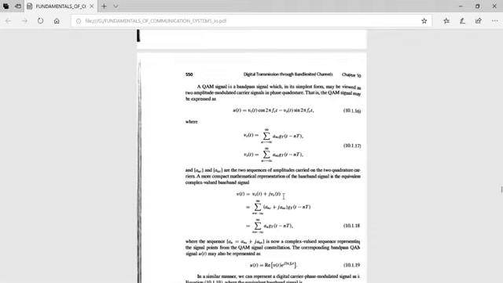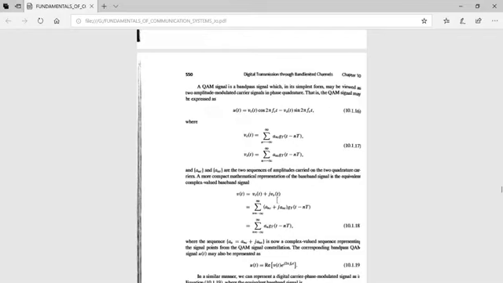A more compact mathematical representation of the baseband signal is the equivalent complex valued baseband signal. That means you can express the baseband signal V of t as a complex signal, which is given by Vc of t plus j Vs of t.